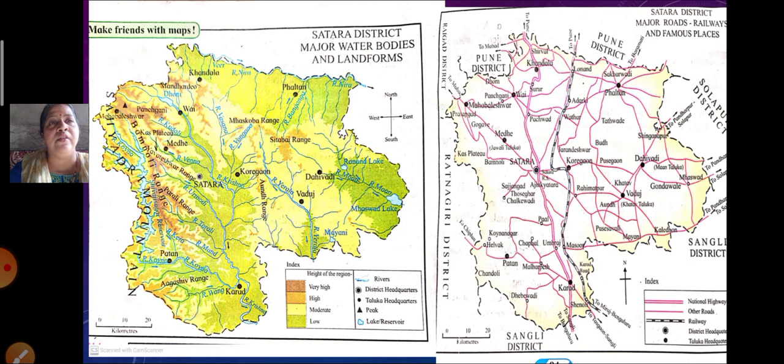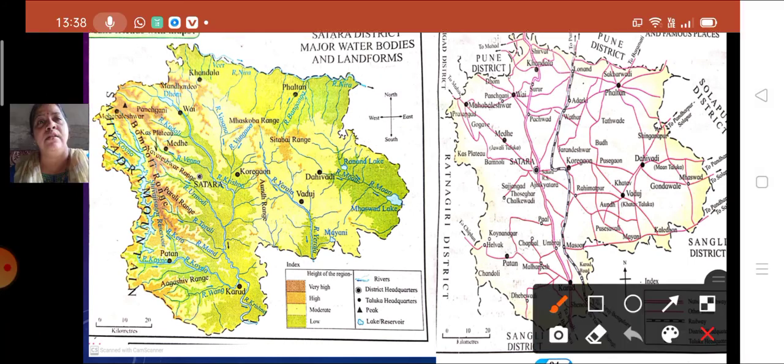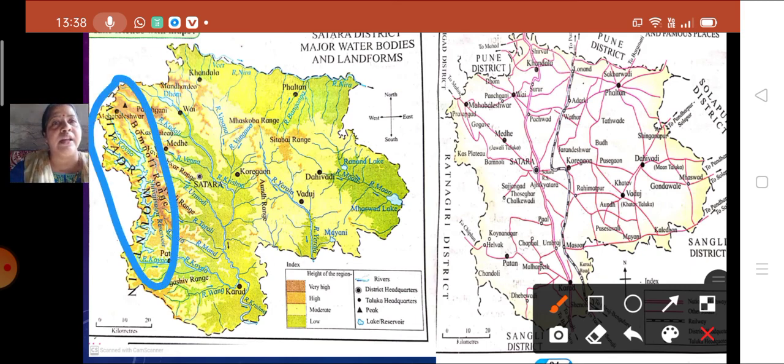See in the physical map again. Yes, correct. Here we can see the Sayadri mountain over here. For that reason, we can say there is an obstruction. Okay children, I hope you all have understood this question. Now we are going to have the geographical explanation about what we have learned from this map.